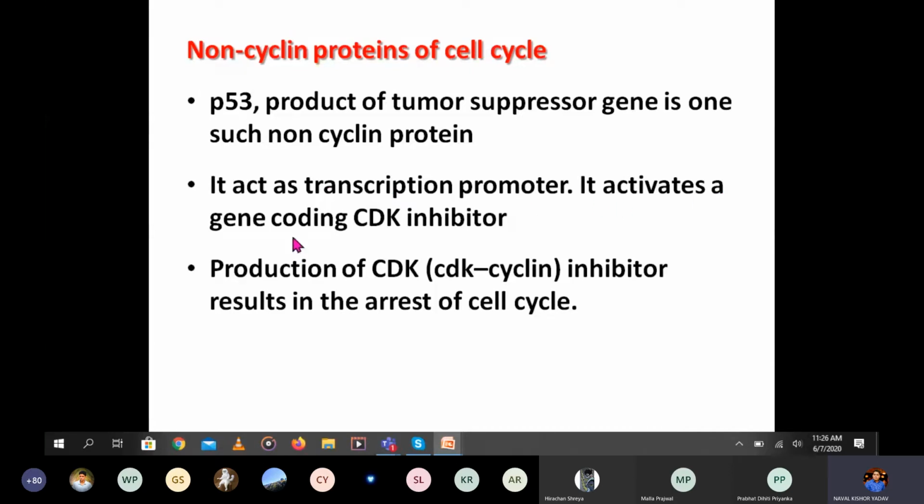And it activates the gene encoding the CDK inhibitors. As I told you in the first diagram, CDK inhibitors inhibit the cyclin-dependent kinase cyclin complex. It activates the gene which codes for the CDK inhibitors, so these inhibitors will be produced and bind to this complex, and it causes the inactivation of CDK.